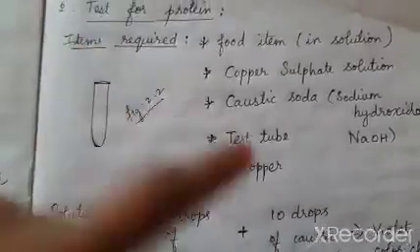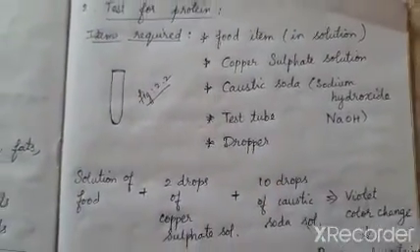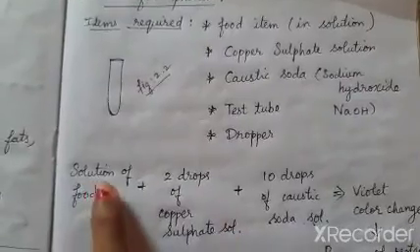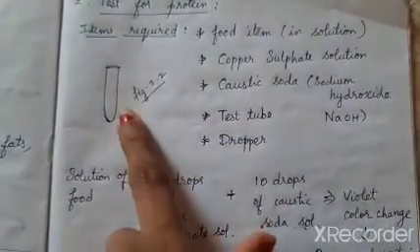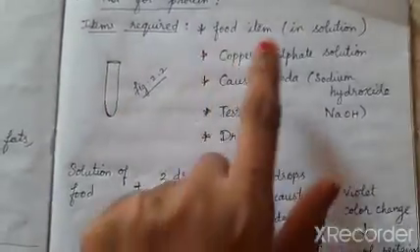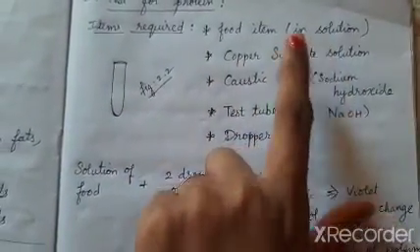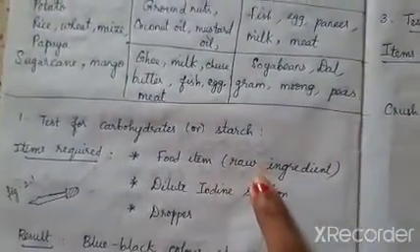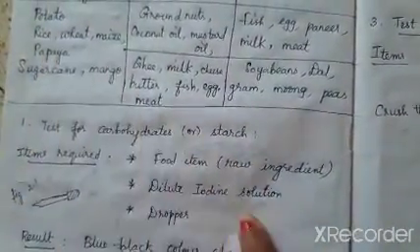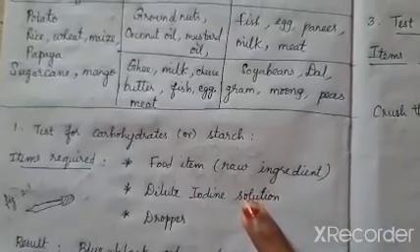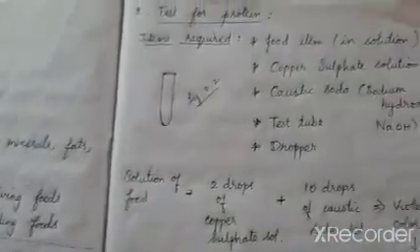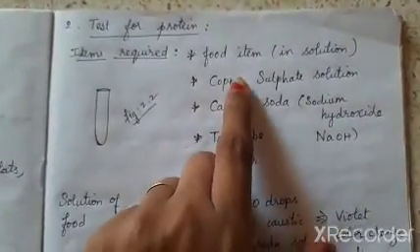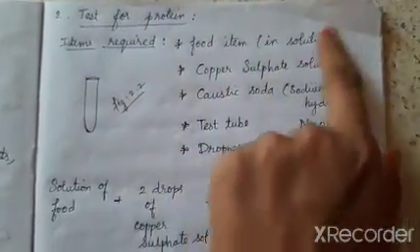Okay, and a dropper. So how to perform the test for protein is, you will take the food solution. So food solution in the test tube I will take it, in the solution format. In case of your test for carbohydrates, I have taken raw ingredient. I have taken rice directly and I allowed the dilute iodine solutions to drop on it. But for the test of protein, I am going to take the food item in solution format.